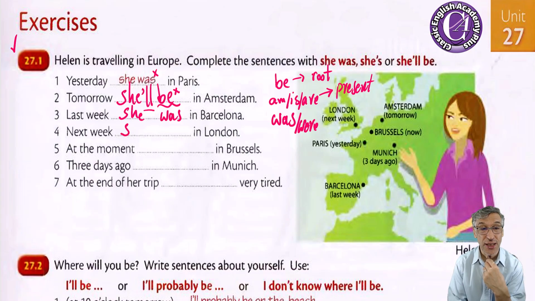Next week she'll be, or she will be, both of them correct. She will be in London. At the moment, right now that we are talking, she is in Brussels. Three days ago, she was, yes, and at the end of her trip.